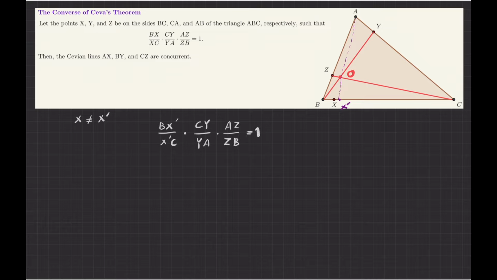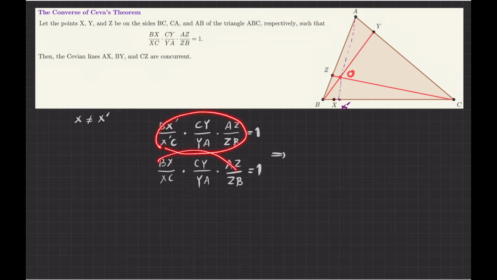Okay, this is using Ceva's theorem itself. Now, according to my assumption, this relation also holds. So BX over XC multiplied by CY over YA multiplied by AZ over ZB is also 1. So what does it mean? It means that this quantity and that quantity are equal. Both are equal to 1.